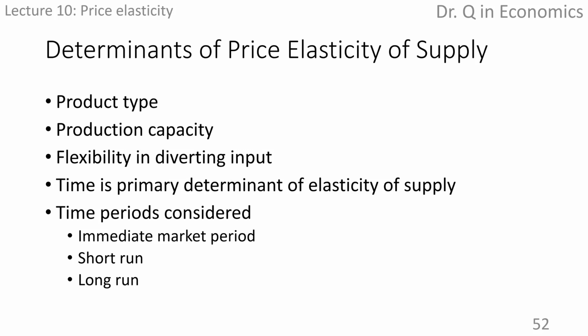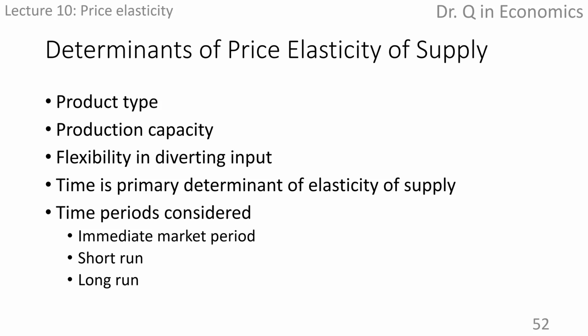Elasticity of supply is mainly determined by how much flexibility a producer has to adjust the output in response to a change in the price. If the market price increases and producers can respond by easily or relatively cheaply shifting more resources to more production, then the supply is elastic.